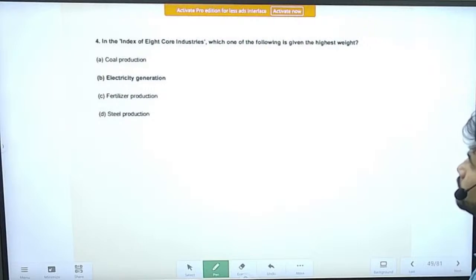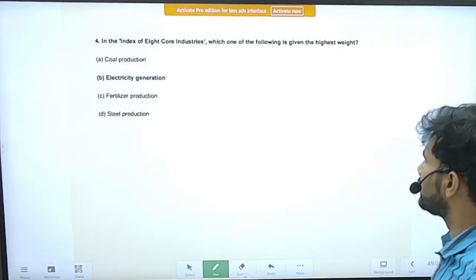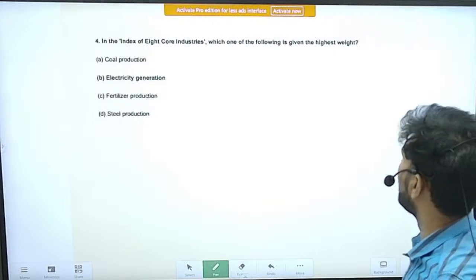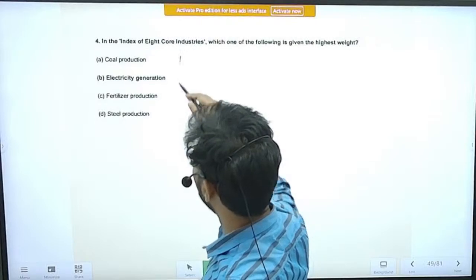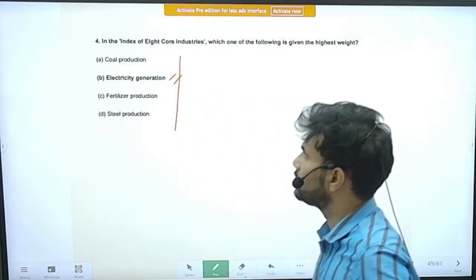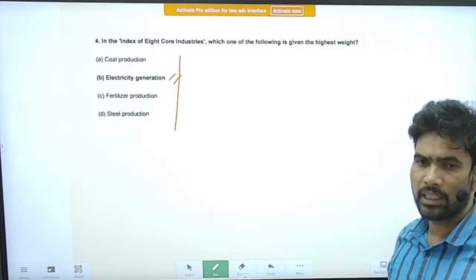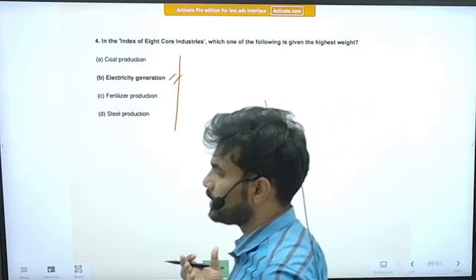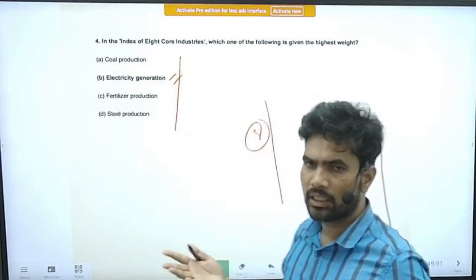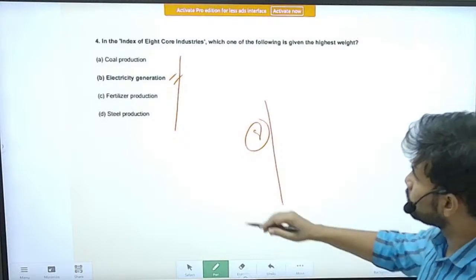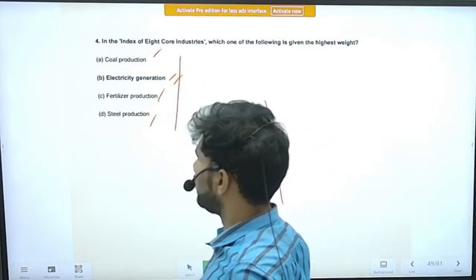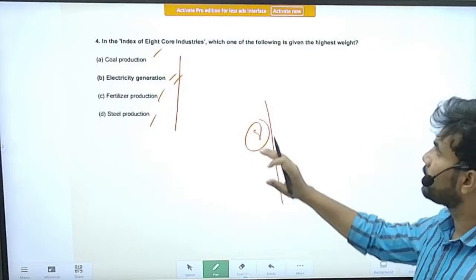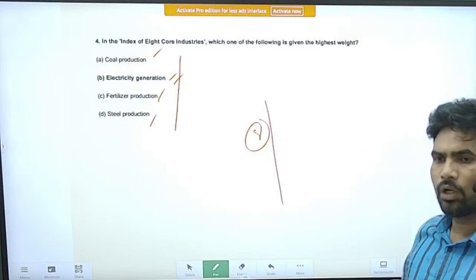Right. Next question, the index of 8 core industries. In the index of 8 core industries, which of the following is given the highest weight? Among the given ones, electricity is given the highest weightage. So try to know the 8 core industries. Cement is there, steel production is there, fertilizer production is there, etc. All these are part of the core sector, core industries. So try to know more about that.